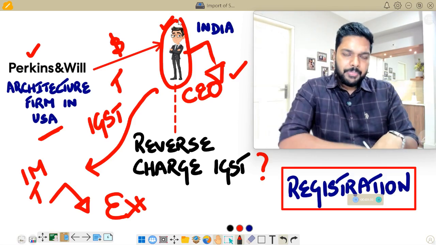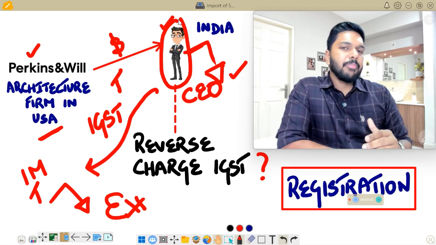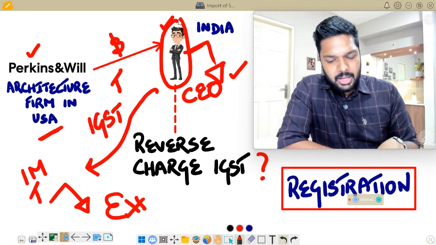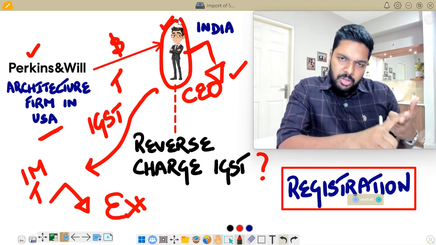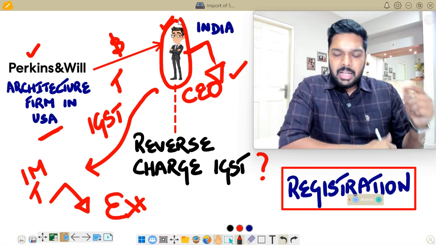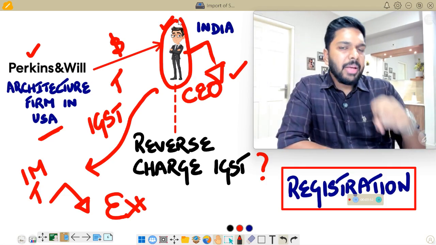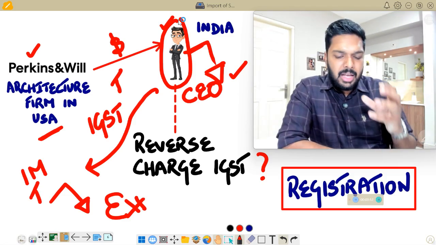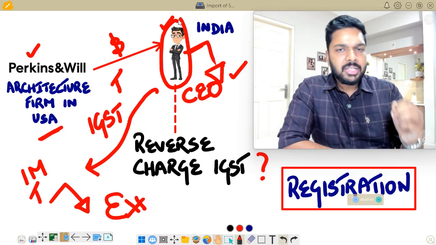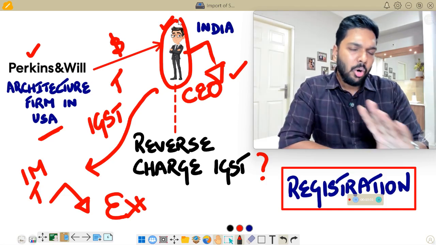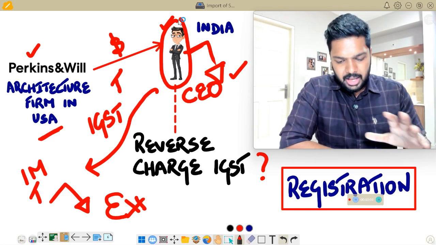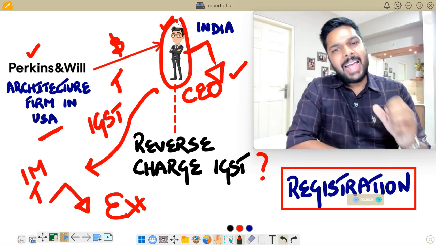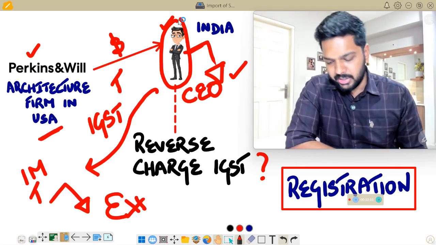So under GST, if services are being imported from a supplier outside India by a recipient in India, though it amounts to import of service, though it is a taxable service, the recipient is exempt from paying IGST under reverse charge basis. He will not have to pay IGST at all because he's using the service for non-business, non-commercial, only for his personal use. And therefore, this will be an exempt service, unlike in the previous situation, where the Indian company had to pay IGST under reverse charge basis.